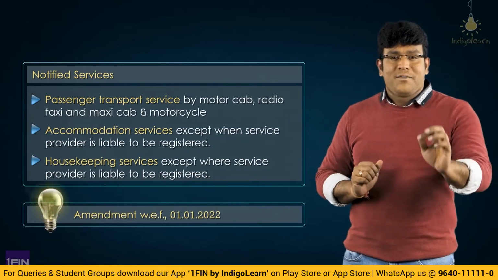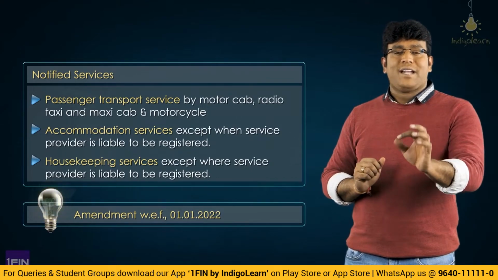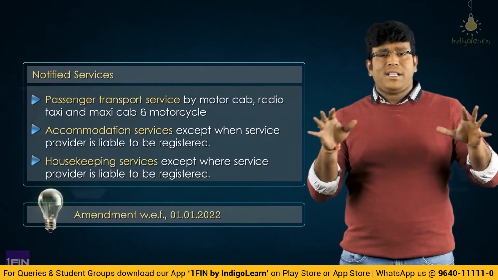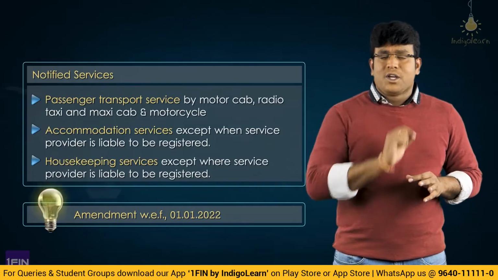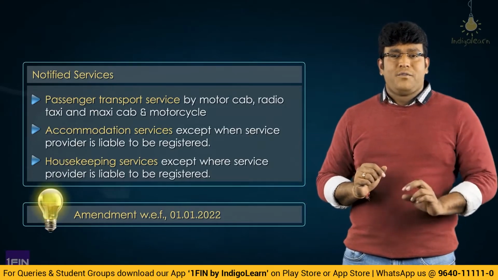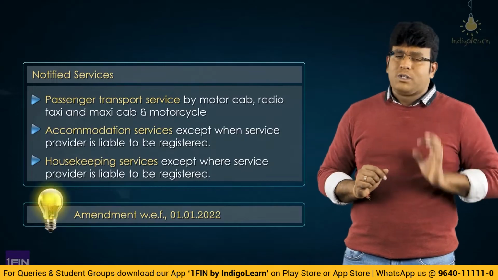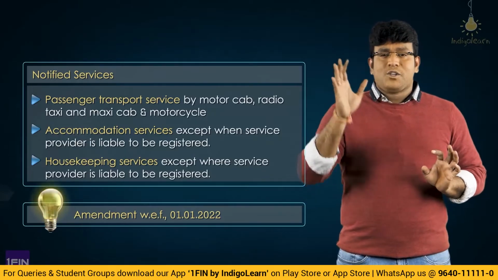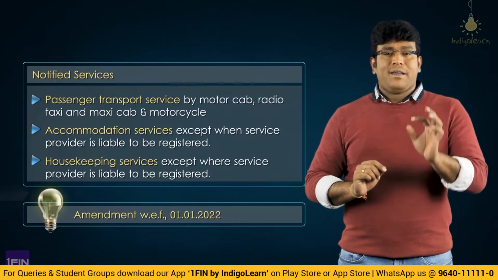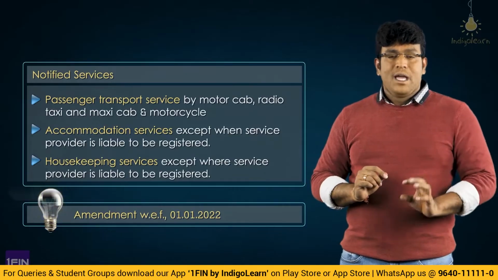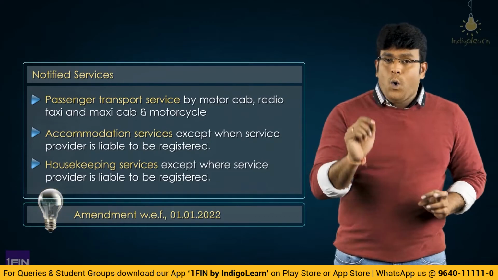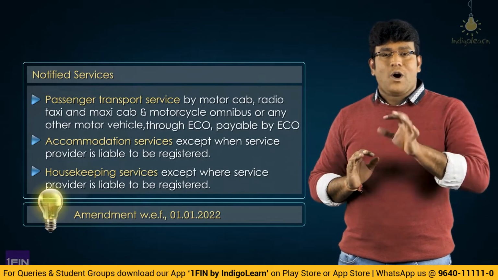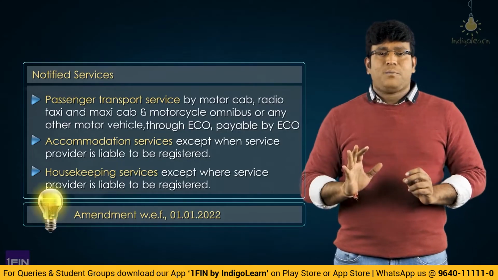interesting amendments which have come up with effect from 1st of January 2022. We have got 2 interesting amendments, my dear friends. First amendment is pretty simple and straightforward. We discussed about the concept of transportation of passenger by way of radio taxi, motor cab, maxi cab, motorcycle. But they made a small amendment to that line where they have specified that services of transportation of passengers by way of radio taxi, motor cab, maxi cab, motorcycle, omnibus or any other motor vehicle supplied through e-commerce operator, then e-commerce operator is liable to pay GST.